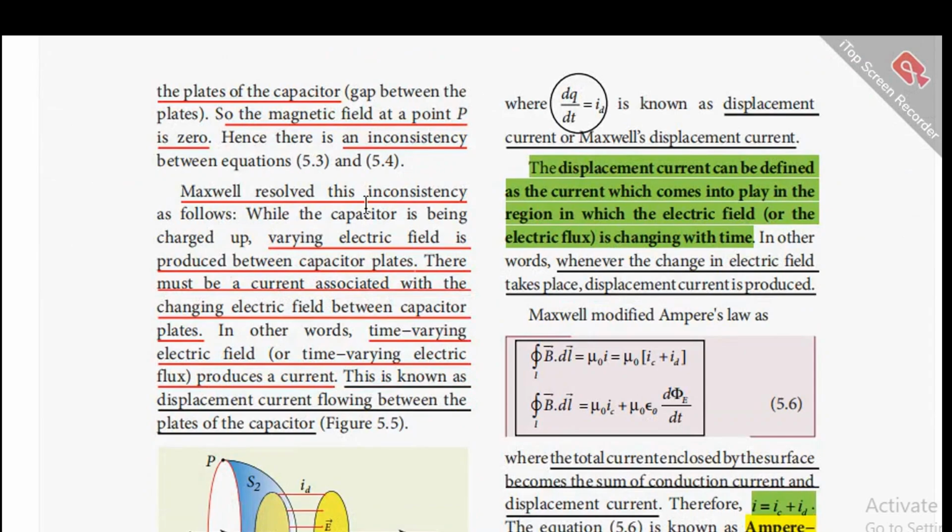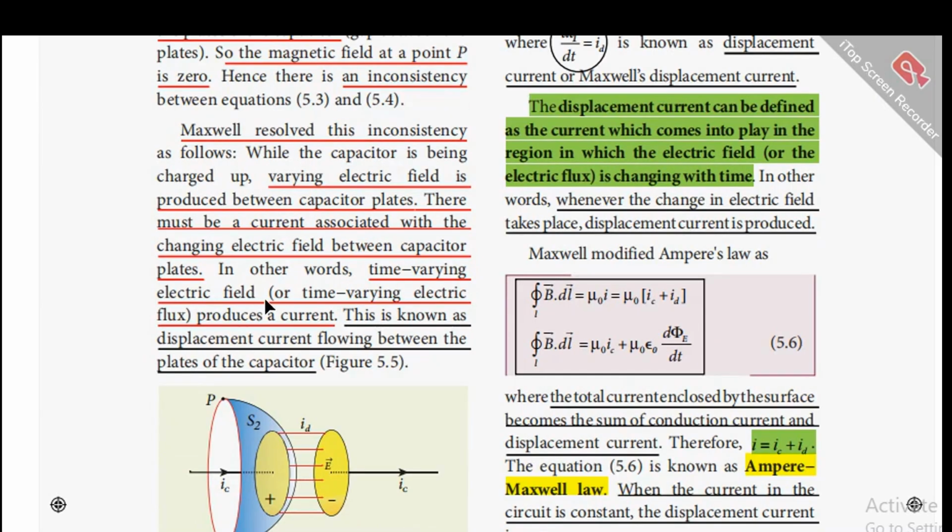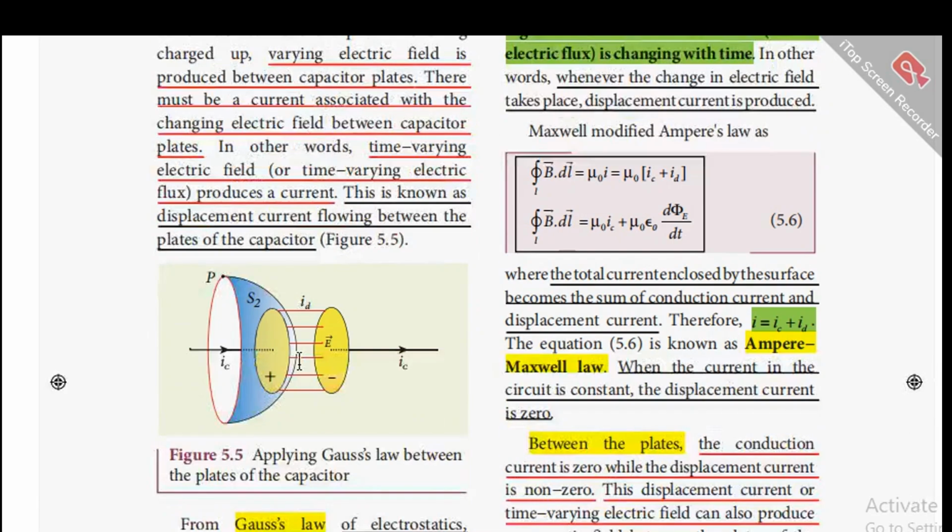While the capacitor is being charged up, a varying electric field is produced between the capacitor plates. There must be a current associated with the changing electric field between the capacitor plates. In other words, the time-varying electric field or time-varying electric flux produces a current. And this is known as displacement current flowing between the plates of the capacitor.